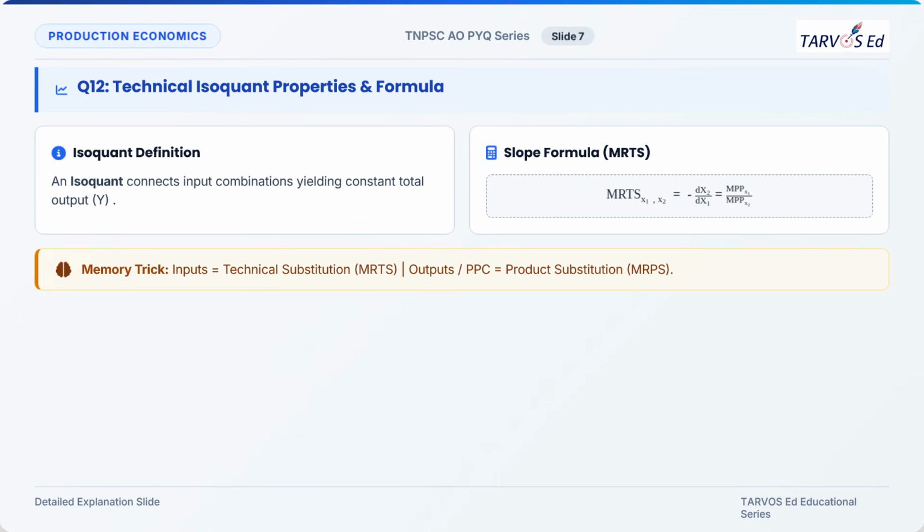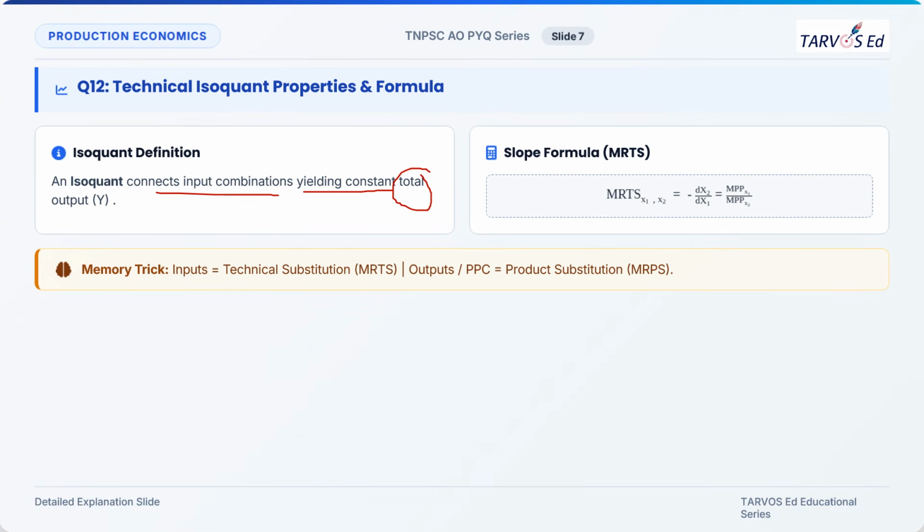And here is the explanation. Isoquant connects input combinations yielding constant total output. Our Y will be constant, but our input combinations will be different. Say, for example, urea and DAP. We can make various combinations, but our output should be constant. That is the concept over here.